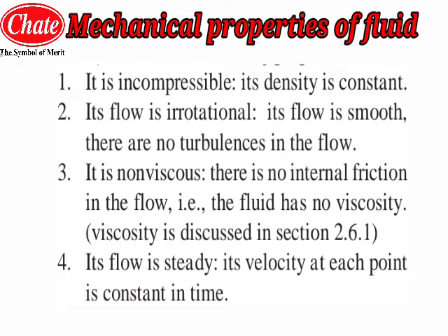The second property is that its flow is irrotational. We have discussed that its flow is smooth, meaning there should be minimum friction between the fluid and the surface, and there is no turbulence in the flow. Turbulence means the opposition offered by the surface to the liquid which is flowing over it.